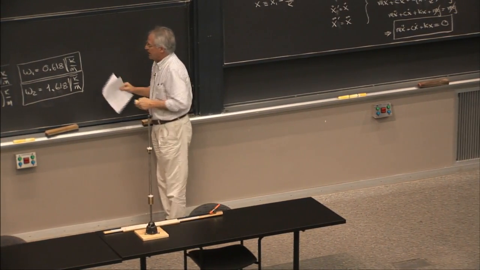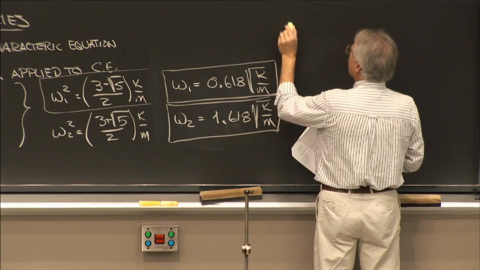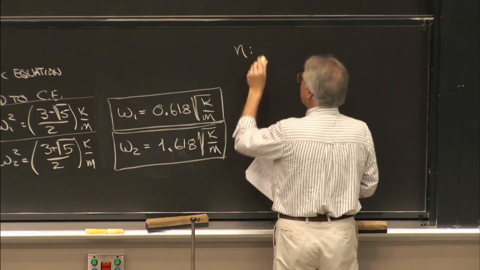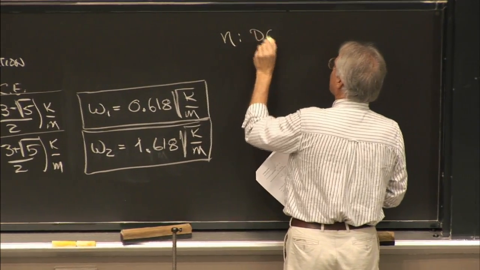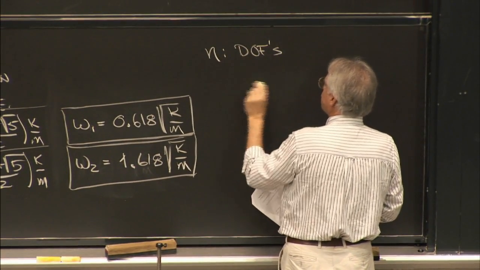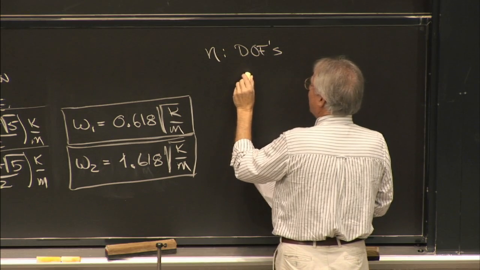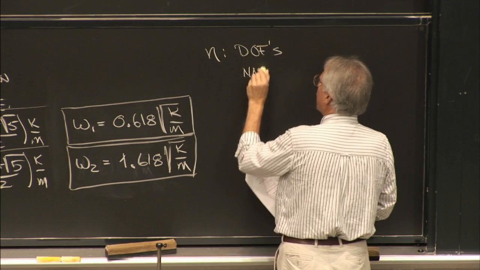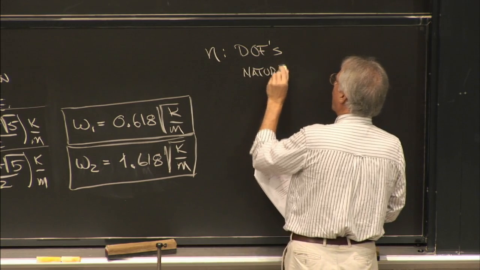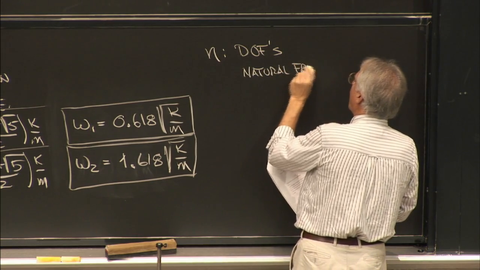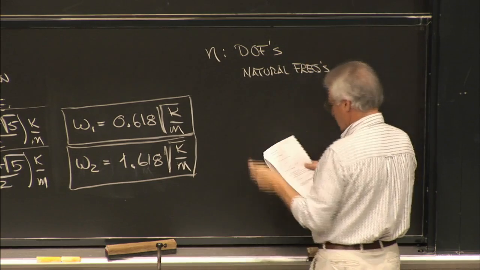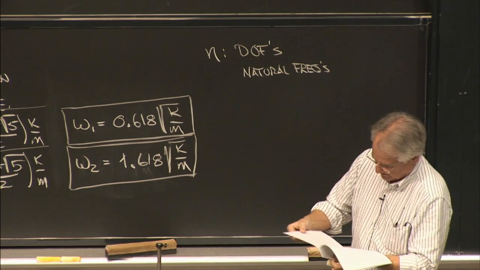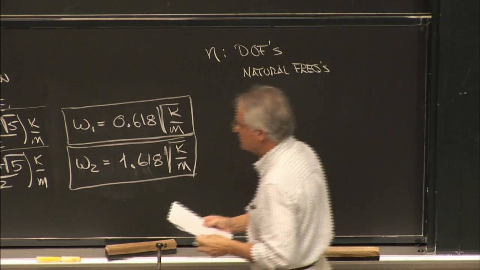Also, let me simply say, if there are n degrees of freedom, there are n natural frequencies. Okay. Let me see. What else? Yes. All righty. So that's that.